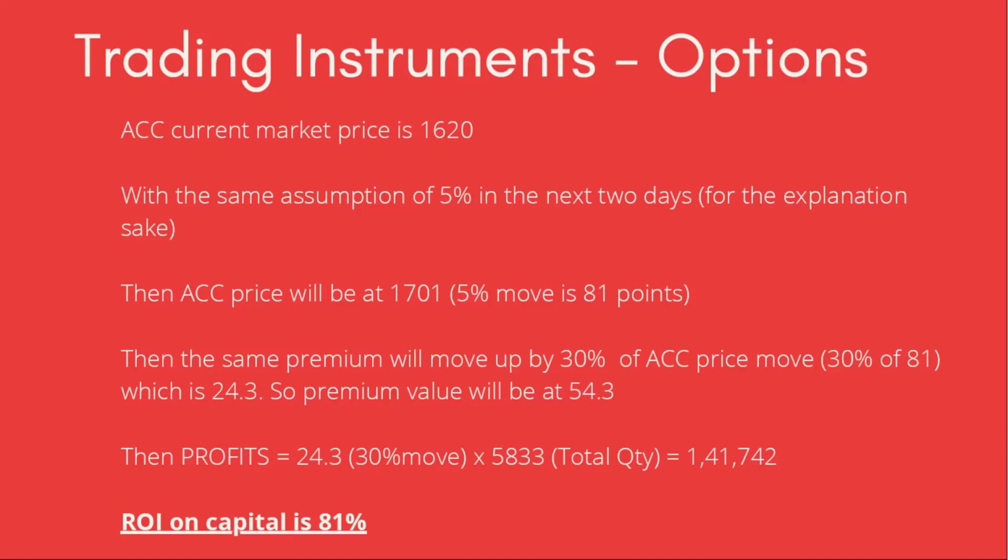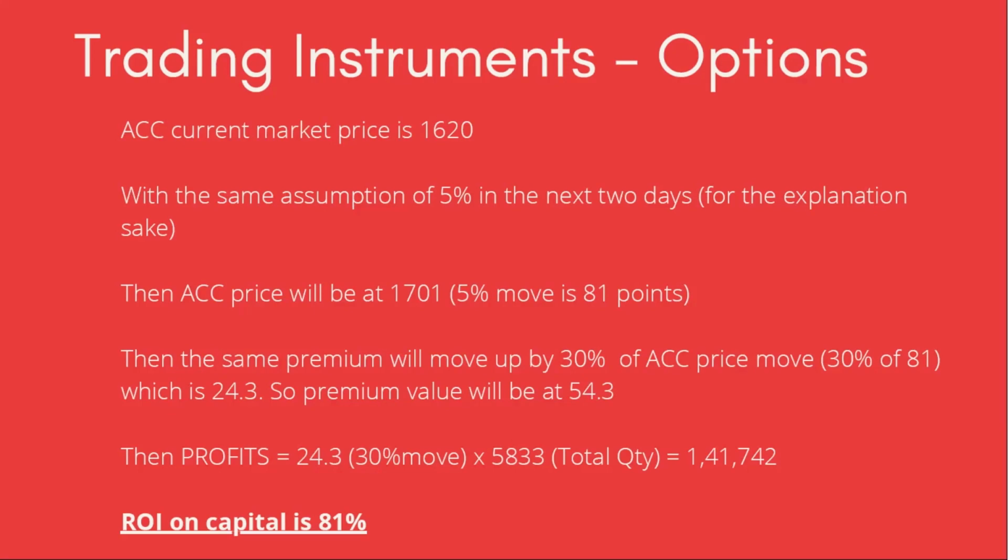Your entire capital can be wiped out if the trade goes against your direction. So if you're a beginner, I request you to avoid both futures and options. The idea of this module is to explain how these instruments offer different degrees of risk and reward.